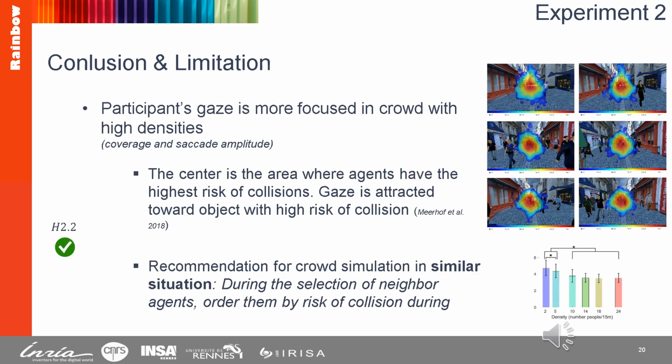Finally, our last result shows that participant gaze is more focused in a crowd of high densities, as we have a gaze coverage and saccade amplitude higher for the first condition of crowd density. This result is in line with previous studies that gaze is attracted toward objects with higher risk of collision, and in our case, the region in front of the participant is the area where agents have the highest risk of collisions. So our recommendation for crowd simulators is that during the selection of agents in the neighborhood, we have to order them by risk of collision.